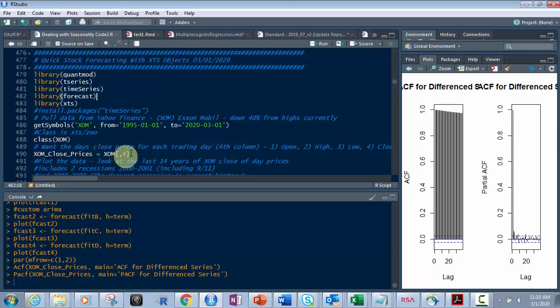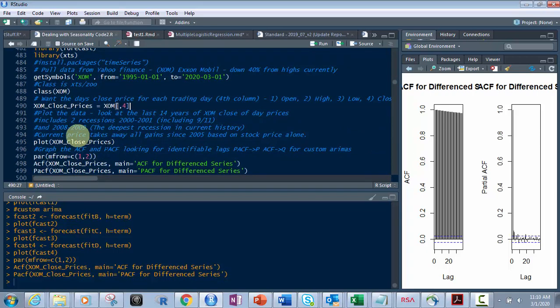So here, this is the code we're going to use to get that closing price. Remember, I told you it was number 4. So right here, I'm going to use XOM. I'm just calling it this. I'm calling it XOM close prices, and I'm putting in there XOM, which is from this part 4, the 4th component, which is the close. Then once I've done that, I want to plot this data. I want to see what it looks like.